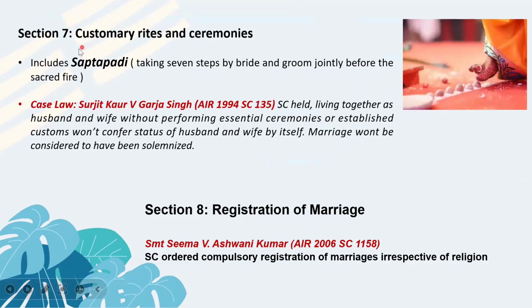Coming to Section 7, it states that there should be some customary rites and ceremonies for completion of Hindu marriage. This is also codified in the act, that for a marriage to be completed, there should be performance of Saptapadi. You can remember it like Saptapadi, 7 steps, Section 7. This is the cue for that. So Saptapadi means taking 7 steps by the bride and groom jointly before the sacred fire. When this is completed, a marriage is said to have been valid.